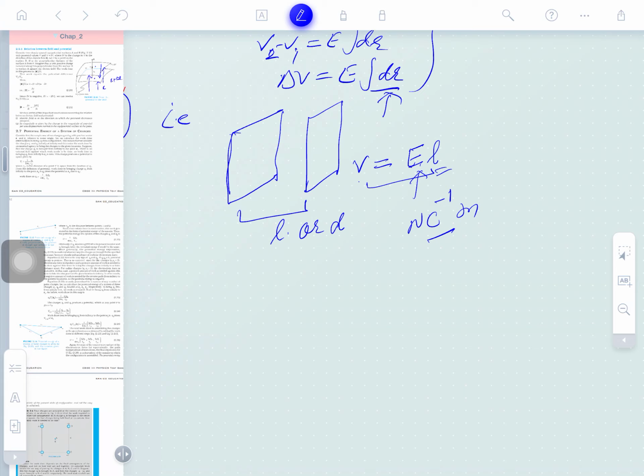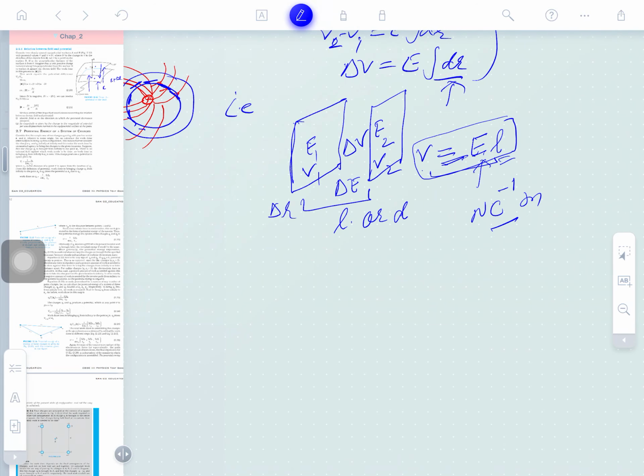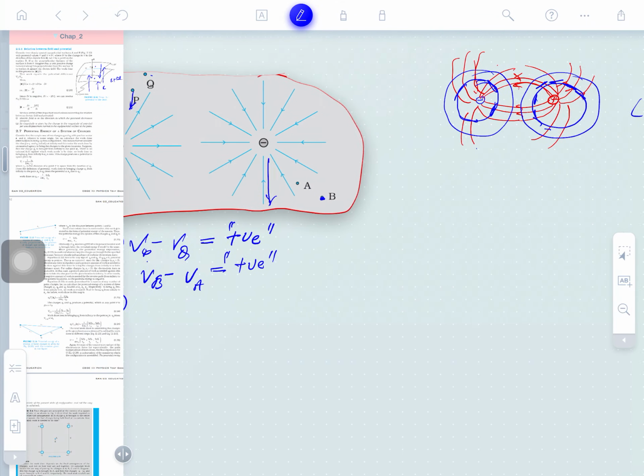Is that clear? Remember, this is a very important line that will be used further. Here the electric field is E1 and here the electric field is E2. Here the potential is V1, here the potential is V2, and the gap in electric field is del E and the gap in potential is del V, and with respect to del R everything changes. Remember, this is the relationship between the electrostatic potential and electric field. The product of the electric field and length is numerically equal to the potential difference. Okay guys, well understood?